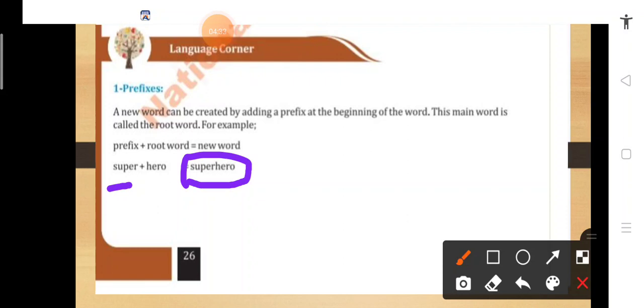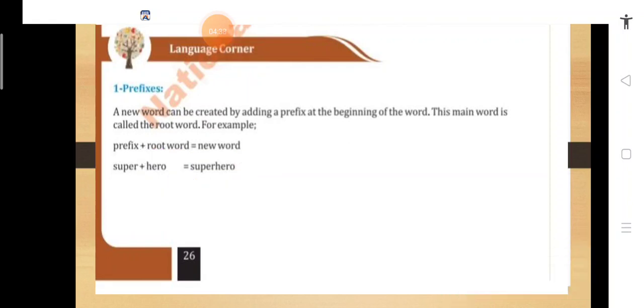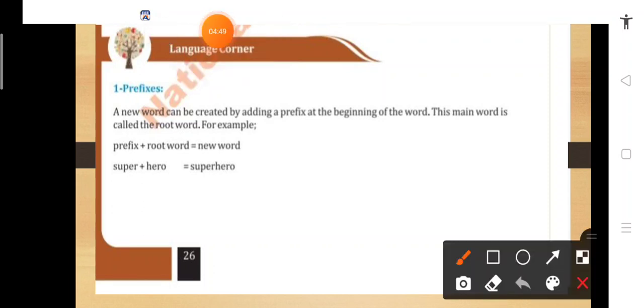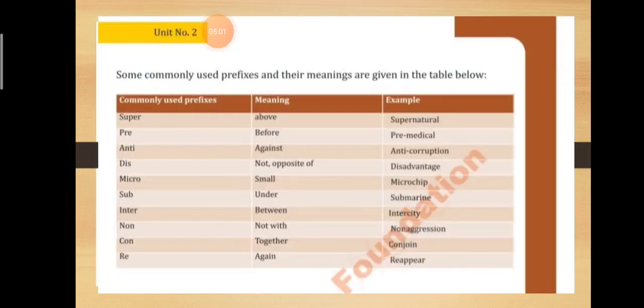ओके, सो ये prefixes ऐसा होता है हम एक root word के साथ. Root word hero is a root word. So with that we will add a word before it. तो इससे पहले हम कुछ ऐसे letters इसके साथ add करेंगे जिससे ये एक new word बनेगा and that word would be called prefix. Okay, so this process is called prefixation.